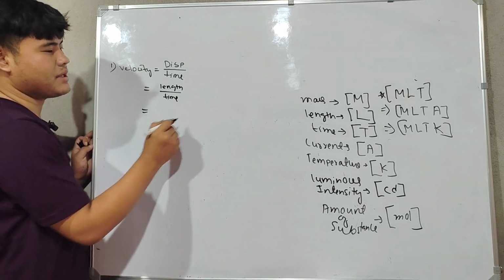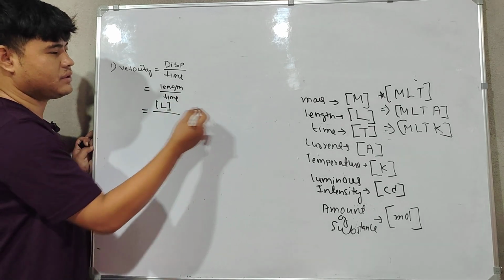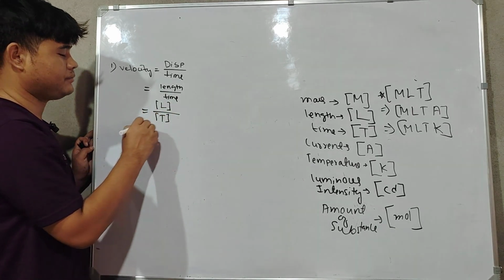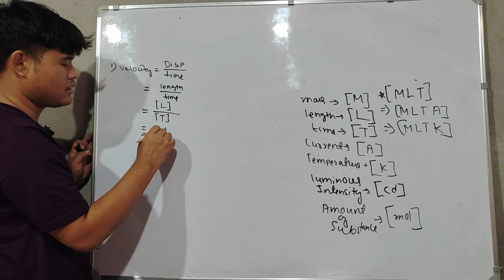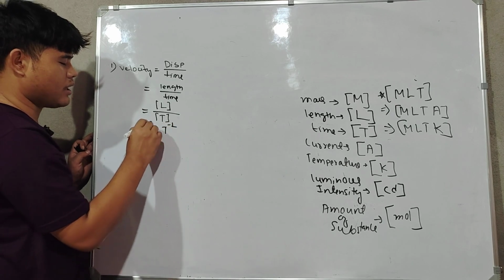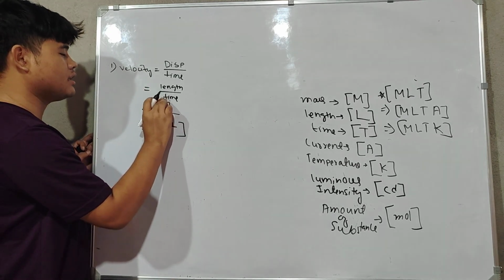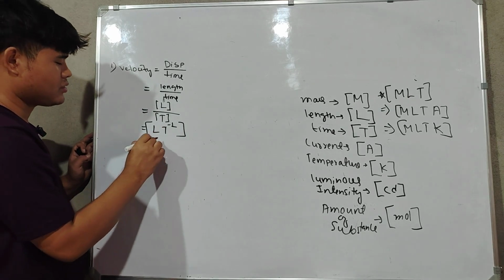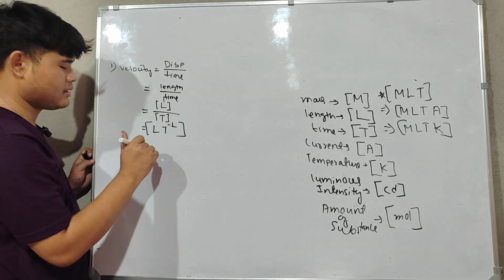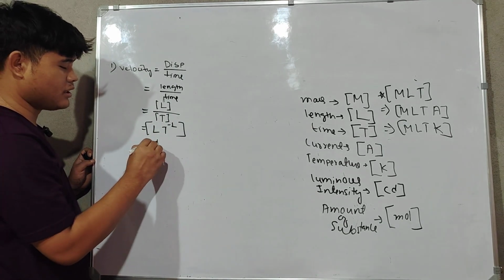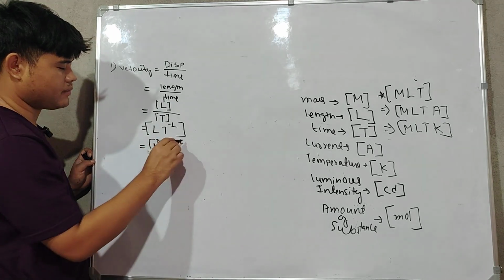So length can be represented as capital letter L, and time, in brackets, capital letter T. So what will this be? T will go up, so L T to the power -1. Here L to the power 1 you can write, or it's up to you whether you write it or not. So this is the dimension of velocity, and it should be written in the form of MLT. So M dimension is not there, so M to the power 0, L to the power 1, and T to the power -1.